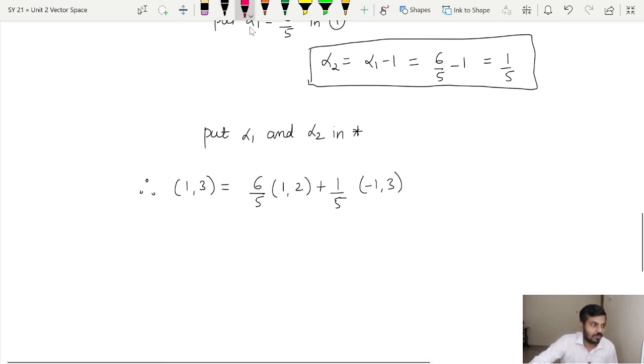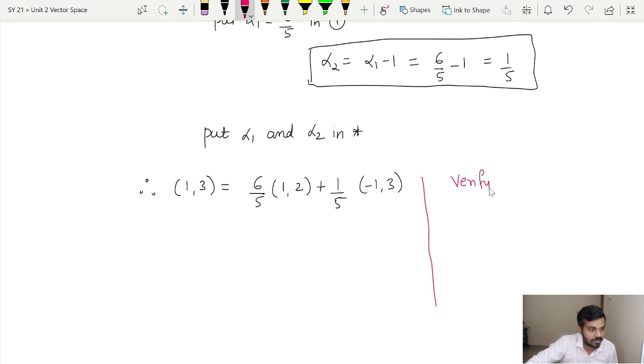Now one more thing you can do is verify your answer in the examination so that it will convince you that whatever calculations you have done are right, so that you will get full marks. So verifying is simple.